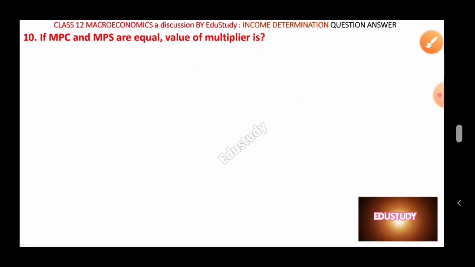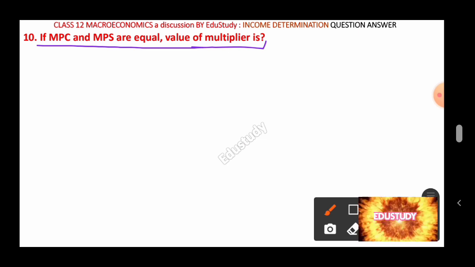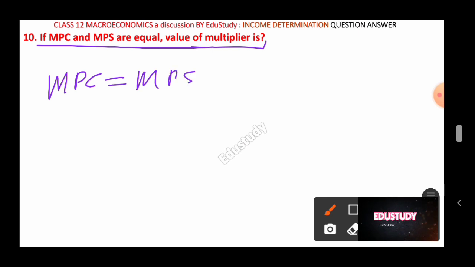Question number 10. If MPC and MPS are equal, the value of multiplier is. If MPC and MPS are equal, what is the value of multiplier? So this question is a numerical question, but here nothing is given, just it is given MPC equal to MPS, and now you are required to find the value of multiplier.